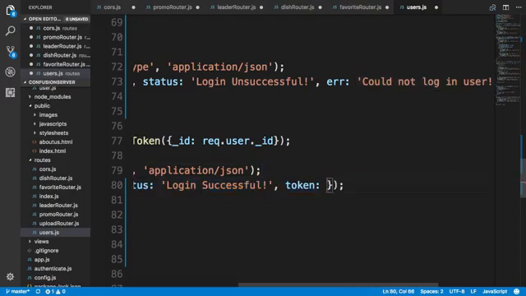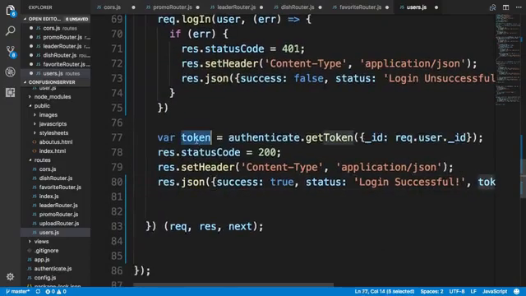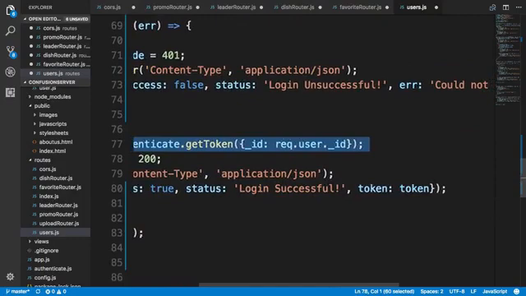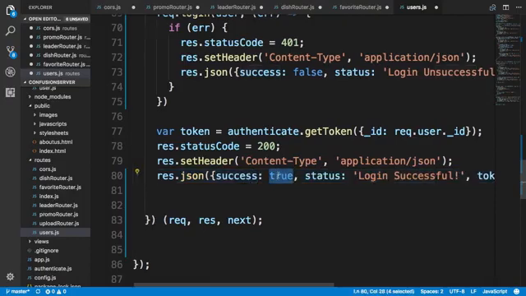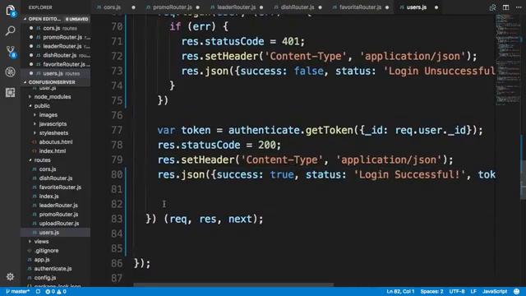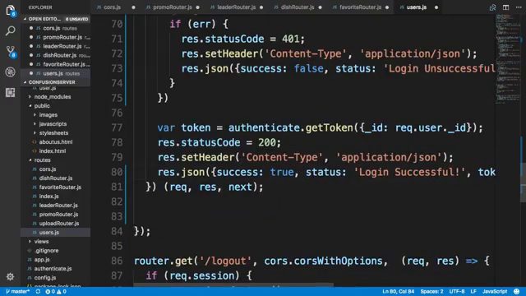So we'll say token, this token which we just obtained earlier. So that token will be passed in as the token property of the reply message. So here notice that the success is set to true, which means that the user successfully logged in, and so the user can proceed forward at this point.